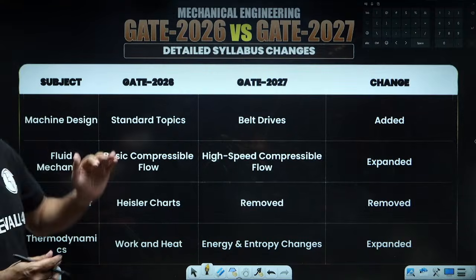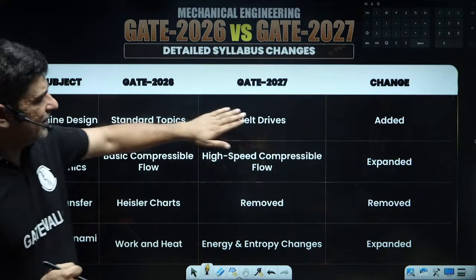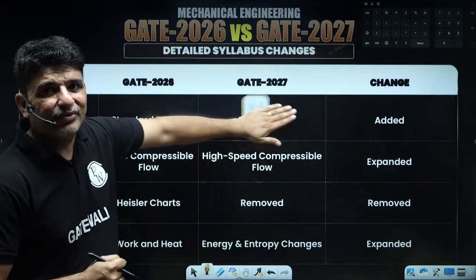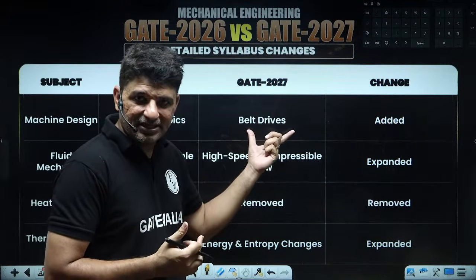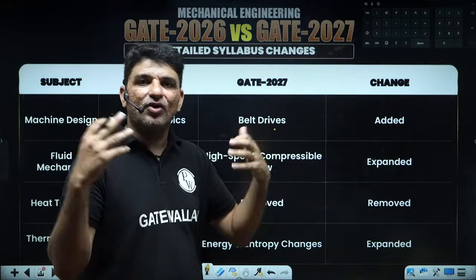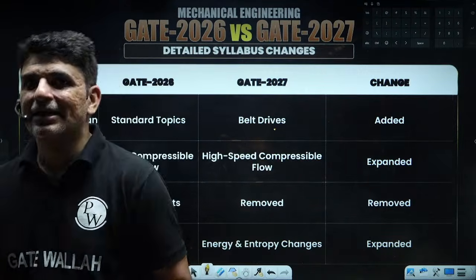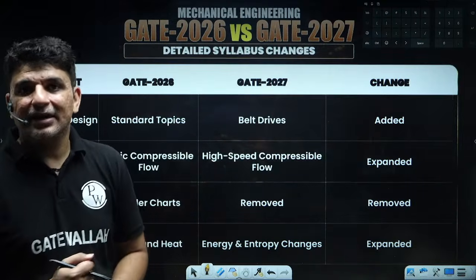Next, moving to machine design, coming to the part of Ramanand sir, there were standard topics, but this is one thing which we generally used to study in engineering mechanics, that is the belt drive. Sometimes we study it in engineering mechanics, or sometimes we study it in machine design, but that has been made very specific over here in the machine design.